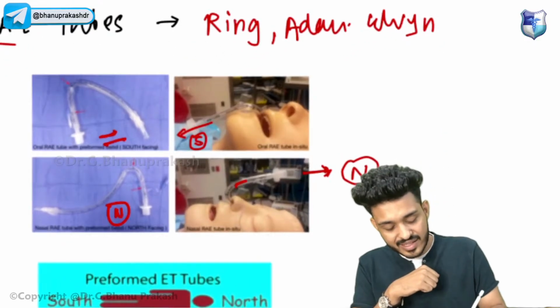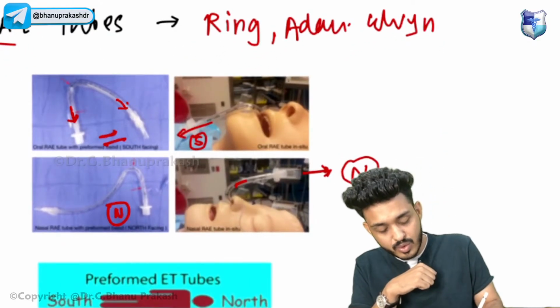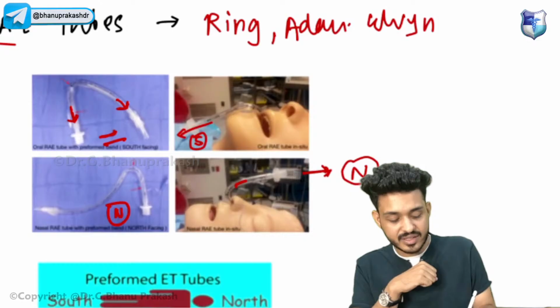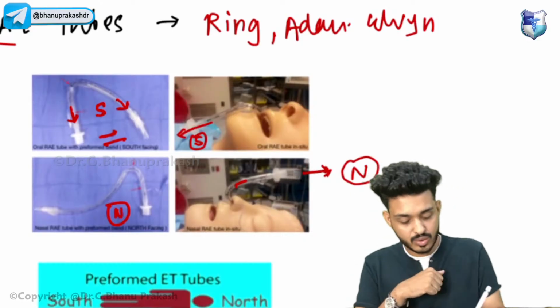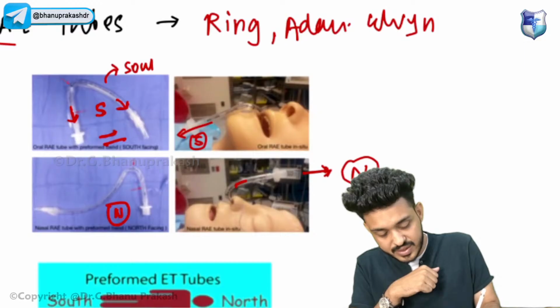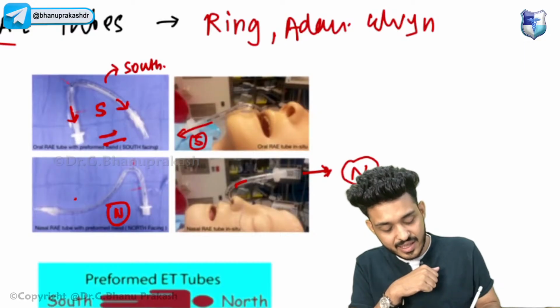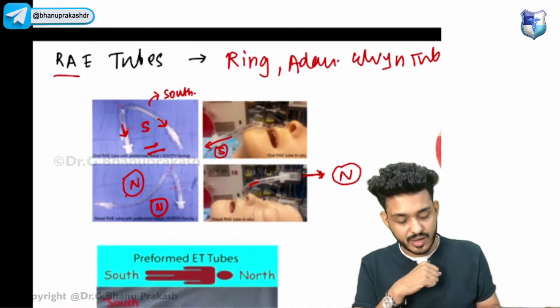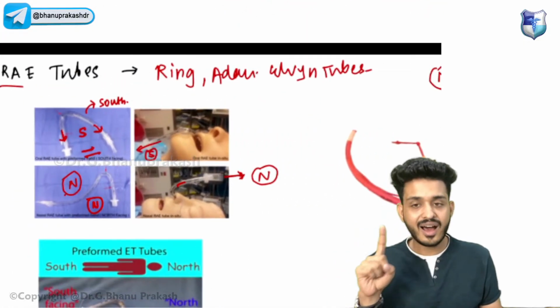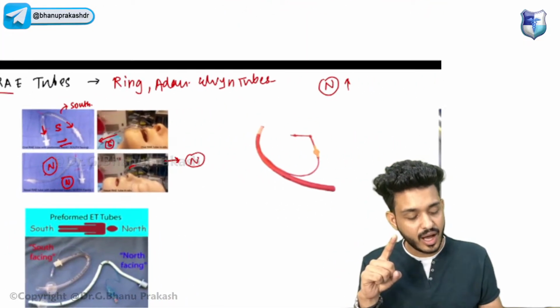You can also remember that S stands for same, as in south: both directions go in the same direction. This one goes in the opposite direction, so it is your north facing tube. This is how you have to remember. First tube is your RAE tube.